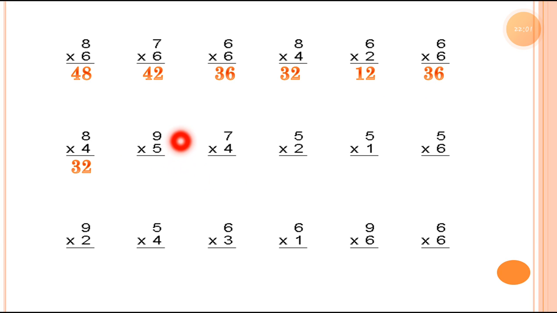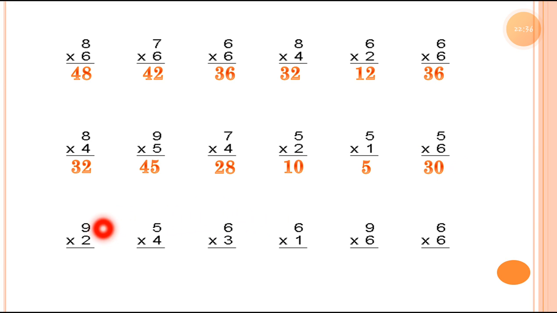Then the next one, 5 9s are 45. Then 4 7s are 28. Then the next one, 2 5s are 10. Then the next one, 1 5s are 5. Then the next one, 6 5s are 30.